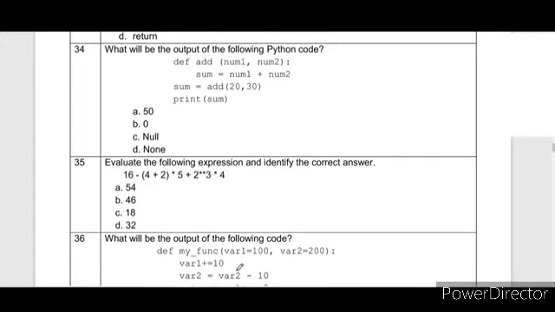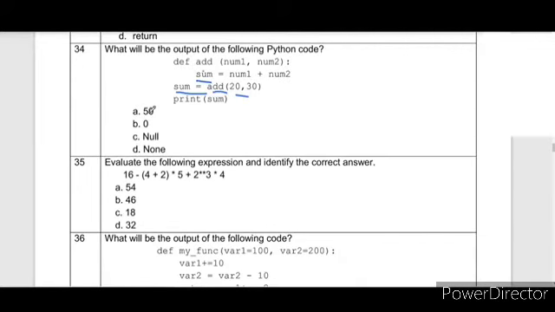Next is, what will be the output of the following Python code. Now let's see the correct answer for this. def add(num1, num2): sum equal to num1 plus num2. When it calls the function, sum equal to add(20, 30), the sum will be 50, but there is no return statement which will return the value to the sum variable through this function call.